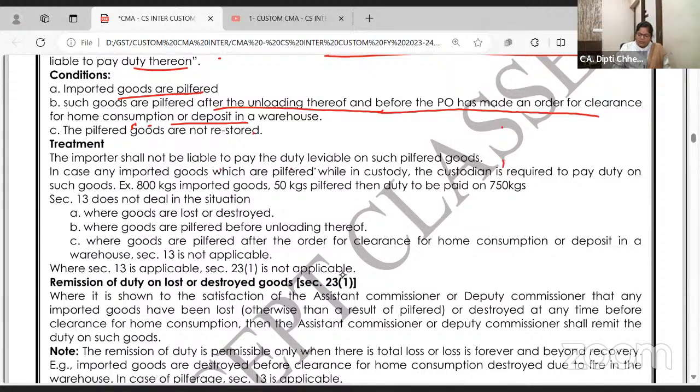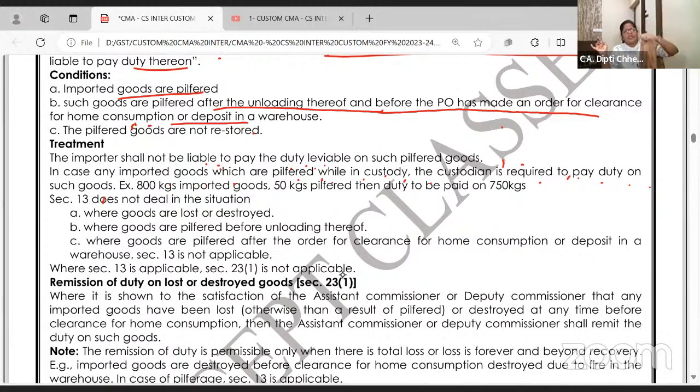In case any imported goods which are pilfered while in custody, the custodian is required to pay duty on such goods. समझ में आ रहा है? Importer shall not be liable to pay duty on pilfered goods. In case any imported goods are pilfered while in custody, custodian is required to pay the duty on such goods. See, I didn't clear it for home consumption. They are lying with the custodian. और वहां पे if the goods are pilfered, custodian, you are liable to pay the duty because import was completed.